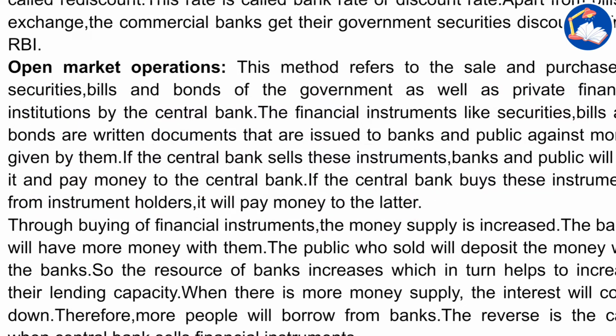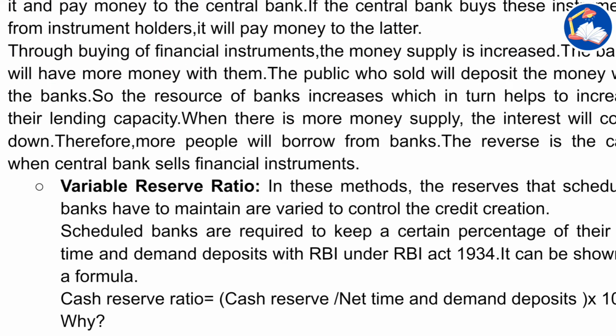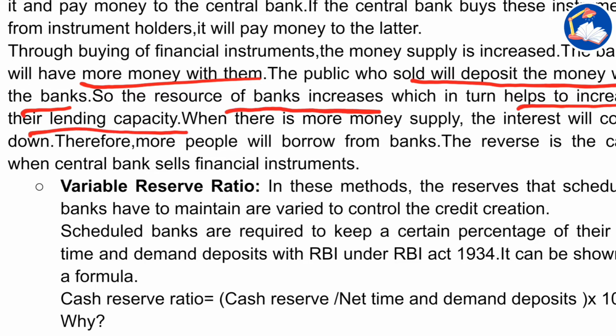Okay. Now, through buying of financial instruments, the money supply is increased. The banks will have more money with them. The public who sold will deposit the money with the banks. So the resources of banks increase, which in turn helps to increase their lending capacity. When there is more money supply, the interest will come down. Therefore, more people will borrow from banks.